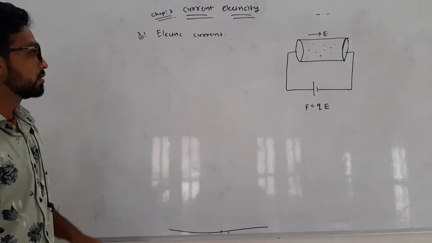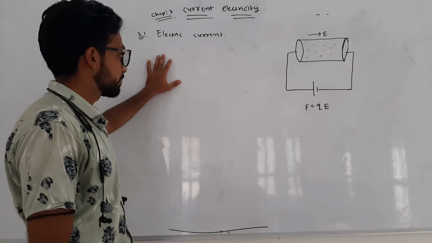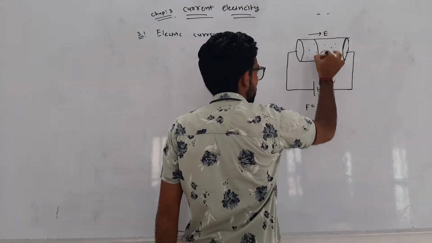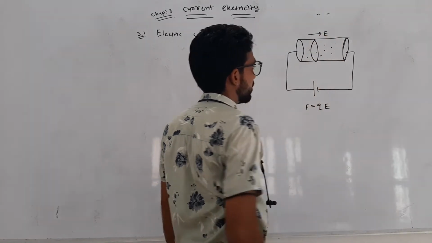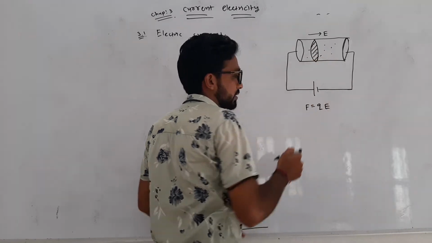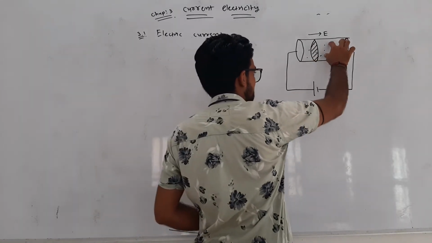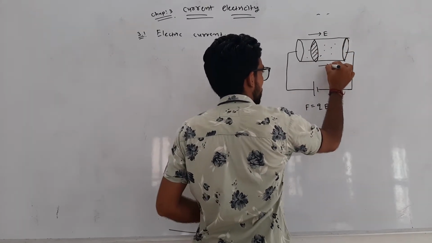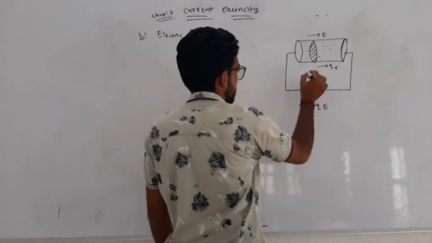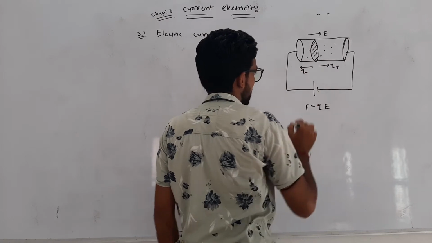Now we consider one small cross-sectional area, held perpendicular to the direction of flow of charge. Both types of charge are there. Suppose this is the direction for positive charge q plus, and this is for negative charge q minus.